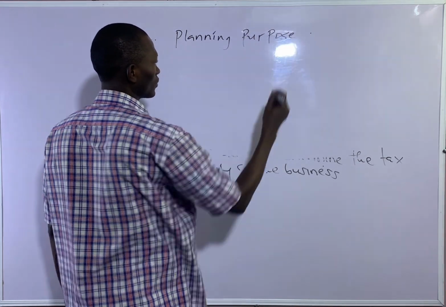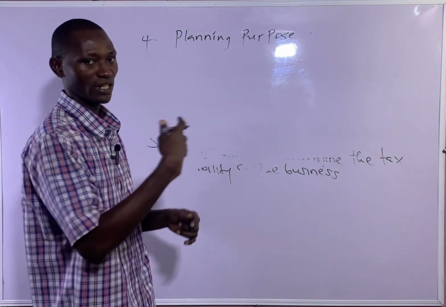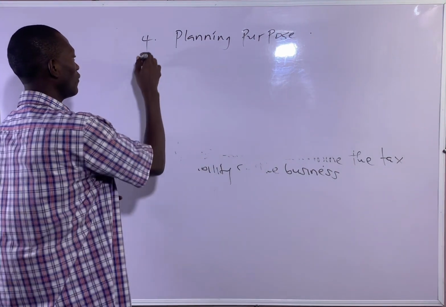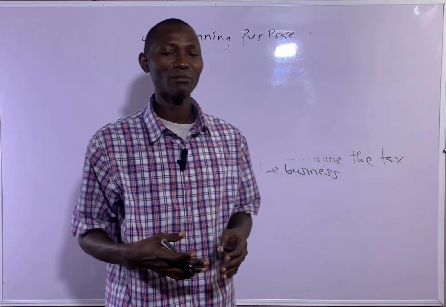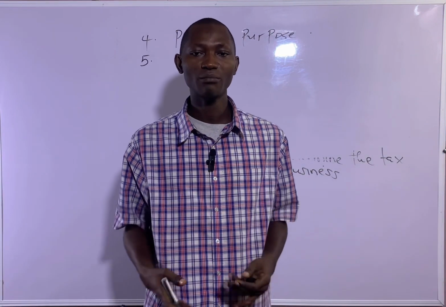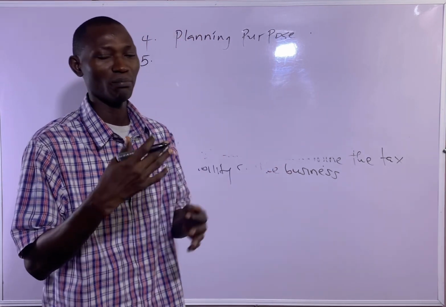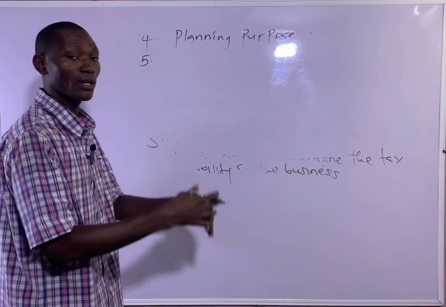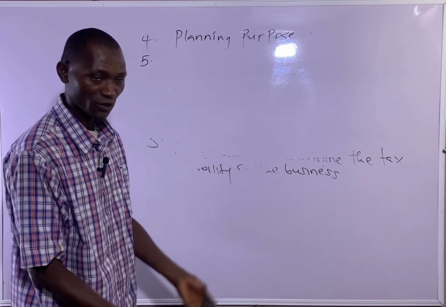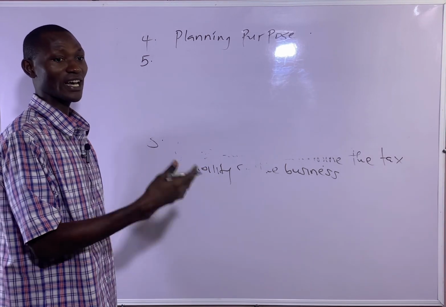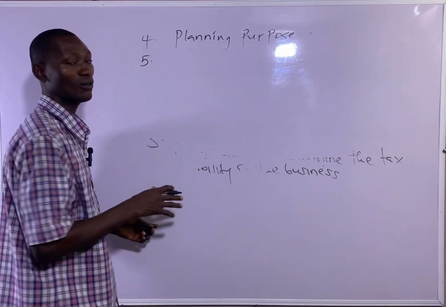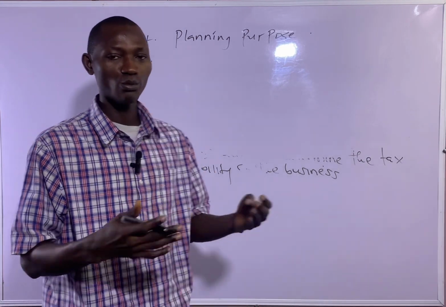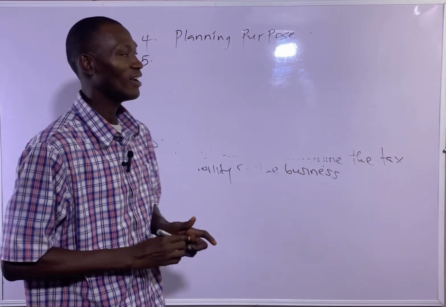So you can use financial statements for planning purposes. Then number five, financial statements can be used to determine the assets and liabilities of the business at a particular date. Liquidity of the business, efficiency of the business, all these are some of the importance or uses of accounting information, or bookkeeping, or financial accounting.